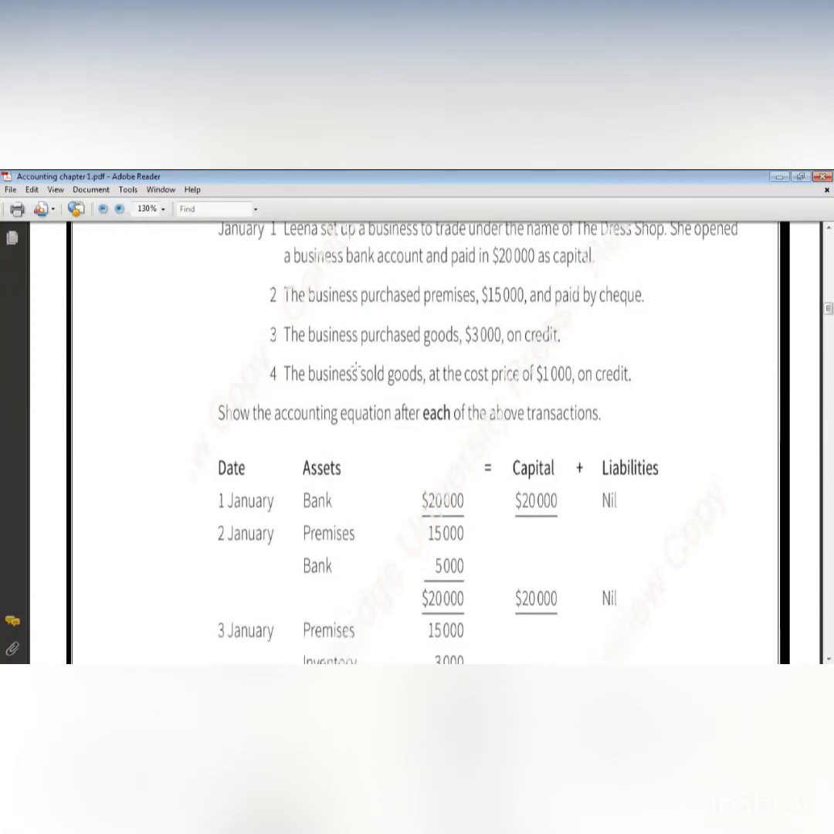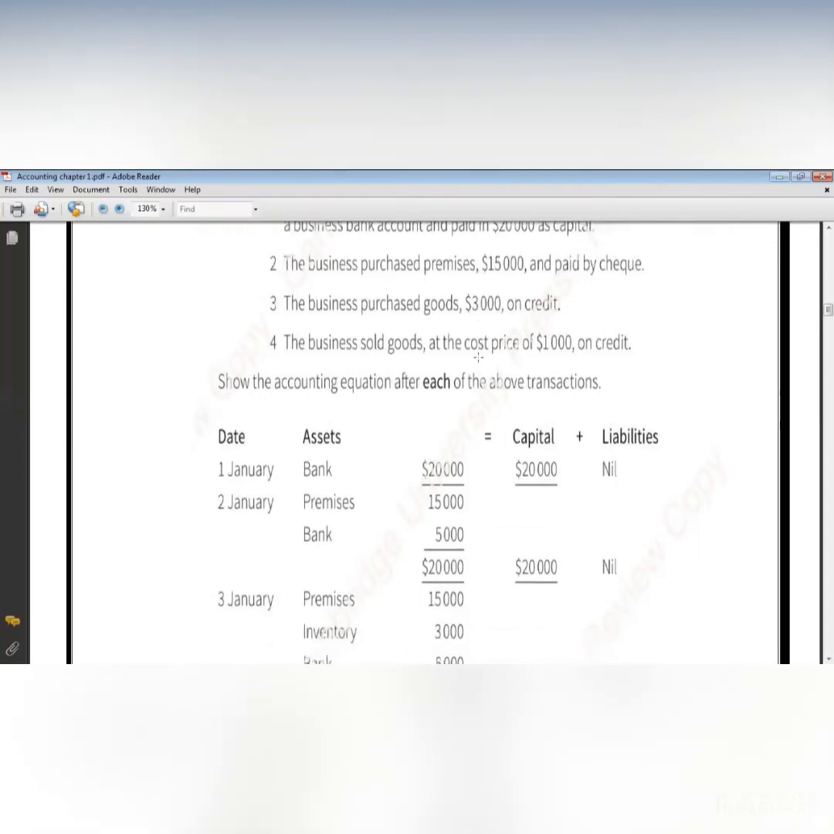On January 3, the business purchased goods of $3,000 on credit. What's goods? Goods means inventory. I have an asset now called inventory. Inventory is the stock or the goods that I purchased in order to sell again. So I have inventory of $3,000 as an asset. But it said on credit. We said on credit means that he will pay or receive later. Now, will I pay or will I receive? When I purchase, I have to pay. So I will pay later. So it will be trade payable.